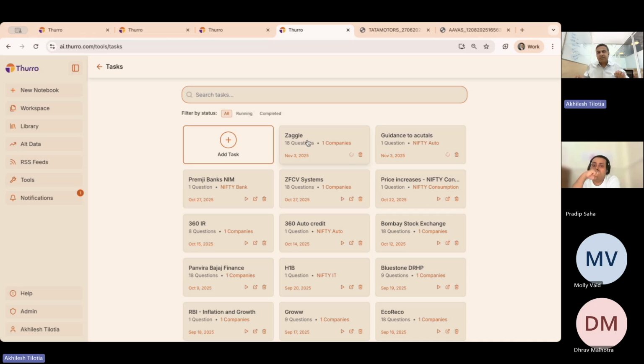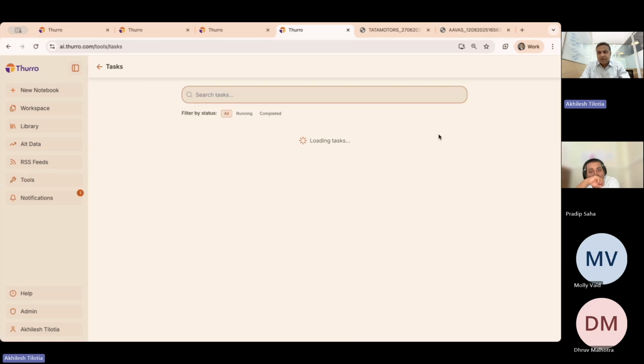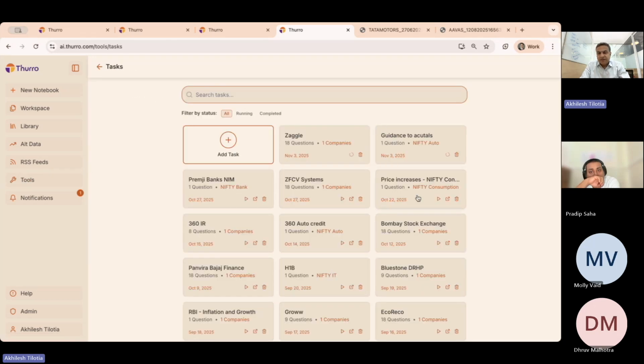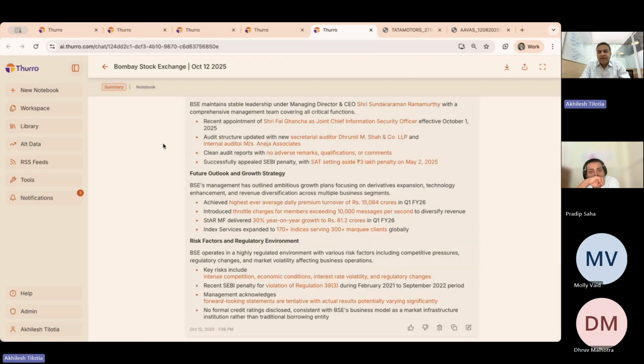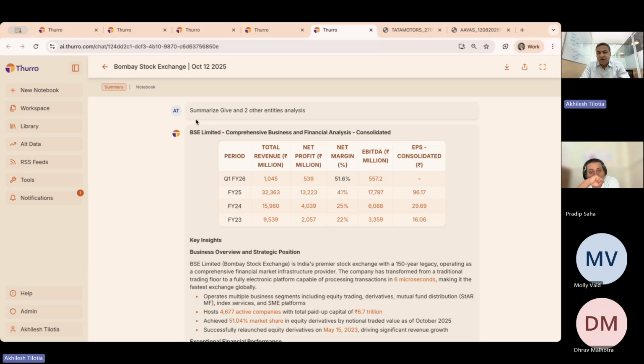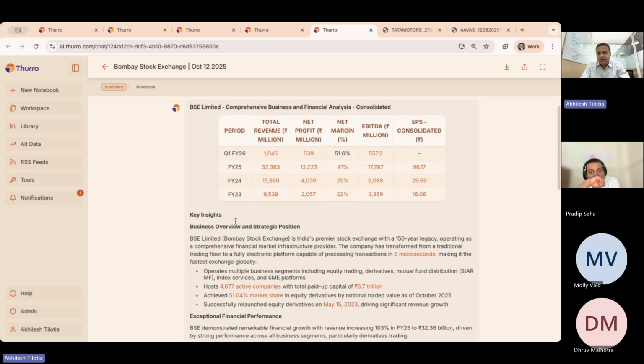We typically recommend that you do either 1 company and multiple questions, or multiple companies and 1 question, because then your ability to comprehend the report is much better. I will go to tasks and show you some of the previous things that we have done. For example, I had run the same 18 questions on Bombay Stock Exchange recently on 12th of October. As you can see, it gives me a summary output where it tells me what I should know about Bombay Stock Exchange. It gives me the revenue, the profit, margin, EBITDA, etc.